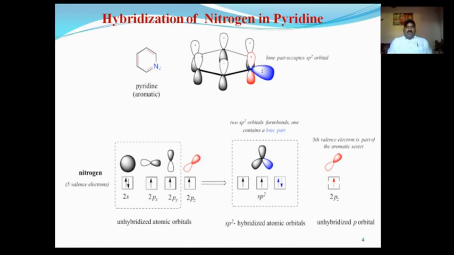Out of these 3 new sp2 hybrid orbitals obtained after hybridization, one sp2 hybrid orbital contains a pair of electrons, which is known as the lone pair, while the other 2 sp2 hybrid orbitals of nitrogen contain one electron each.